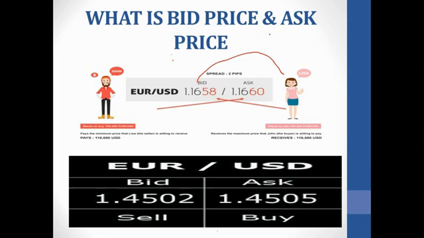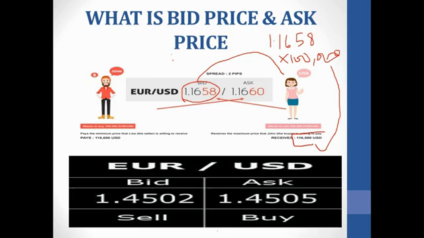So you multiply 1.1658. Okay, you multiply this. This is what? This is our bid price, the price at which Lisa is going to sell, times the amount that she wants to sell. 100 what? 100,000. So this is the amount. If you multiply this, it is going to give you this amount. It is going to give you 116,580 USD.